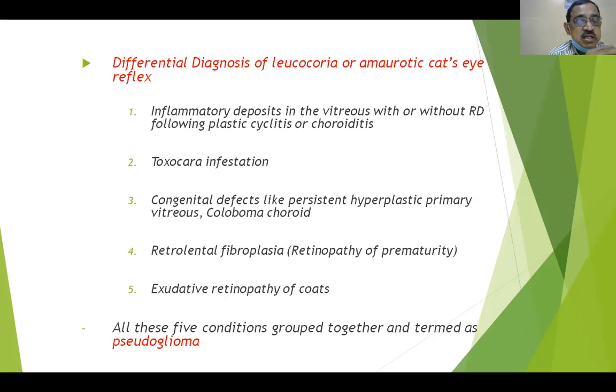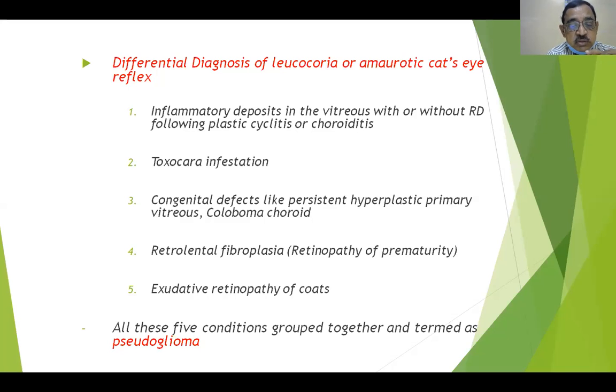And we have certain congenital defects such as persistent hypoplastic primary vitreous and a coloboma of the choroid. These things also come with a white pupil or a leukocoria. Retrolental fibroplasia, a retinopathy of prematurity, is another condition which comes with a leukocoria. And exudative retinopathy of Coats, or Coats disease, is another thing which appears. This condition is seen in boys around 10 years of age, and this may appear as a white